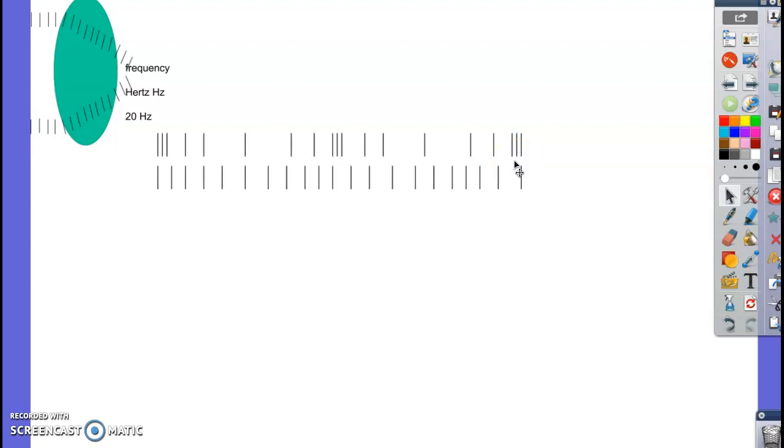For example, all the electromagnetic waves, light and gamma waves, whatever, all travel at the same speed. We call it the speed of light, but technically it's the speed of radio waves, it's the speed of gamma rays, it's the speed of all of those things. They all move the same speed. The only thing that matters is what they're traveling through, okay. So all go the same speed through, say, air, or the same speed through a vacuum in outer space.